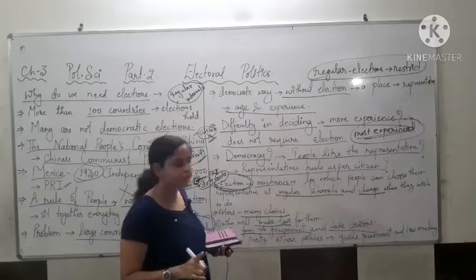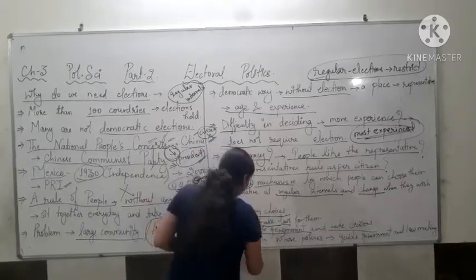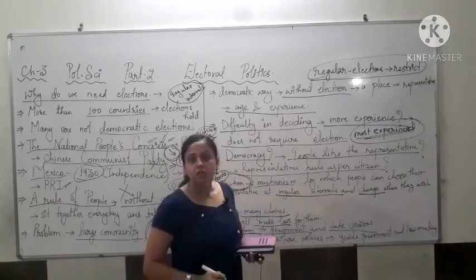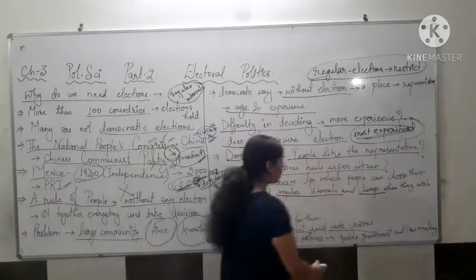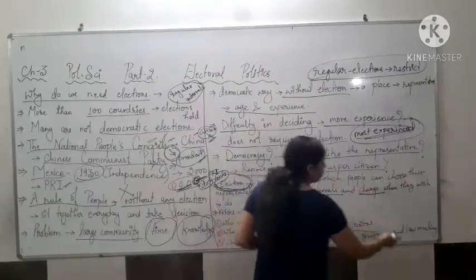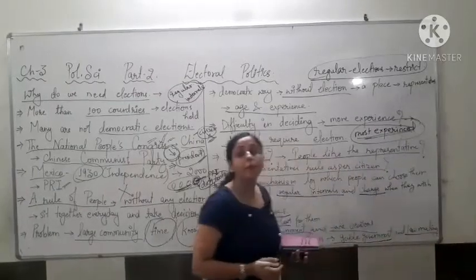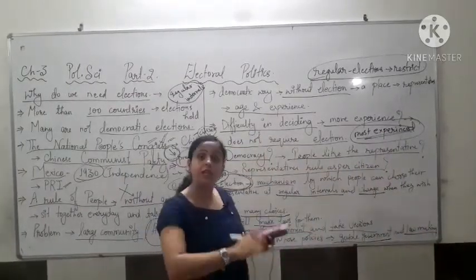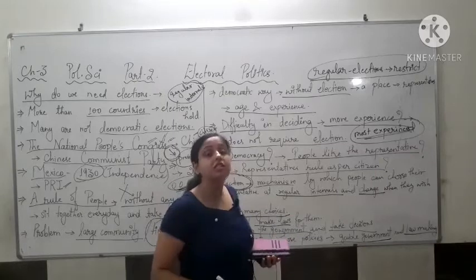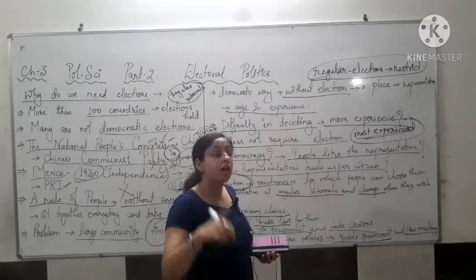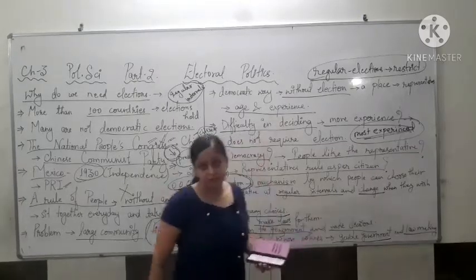Also they can choose the party whose policies can guide the government and also help in law making. So these are the freedoms citizens have in democratic election.